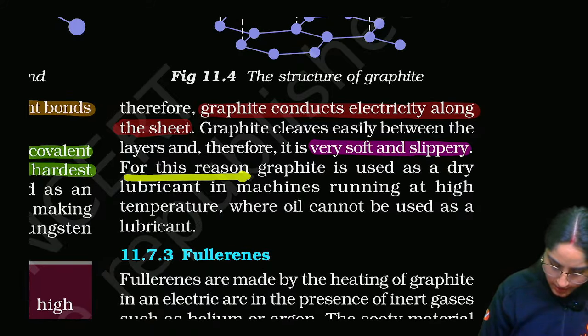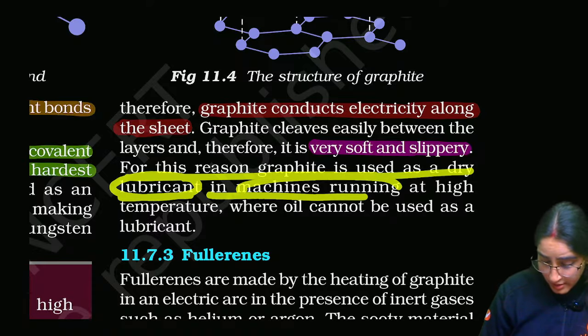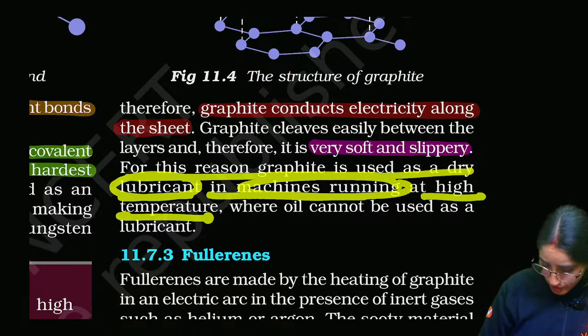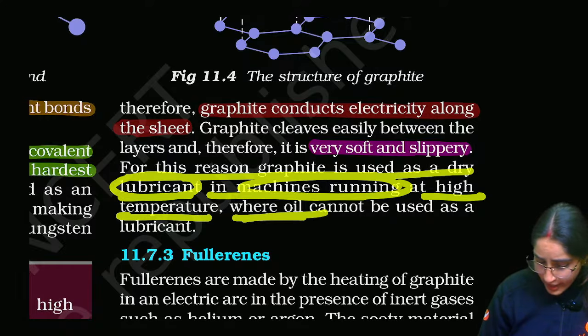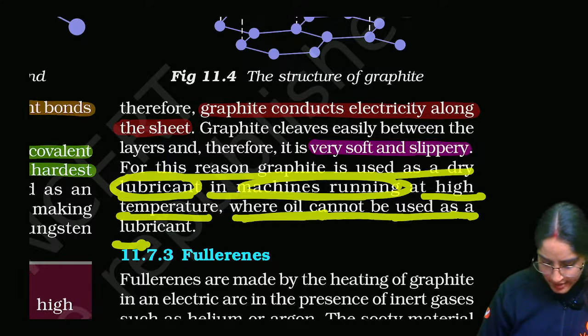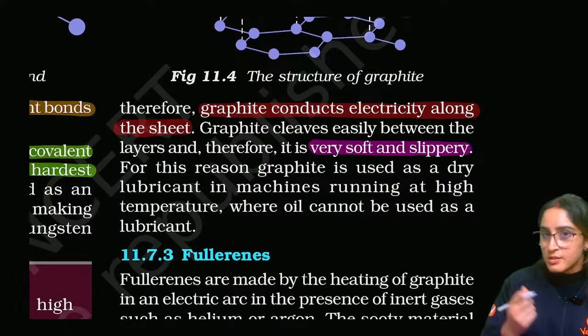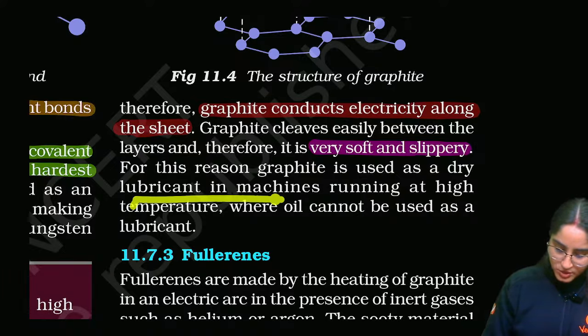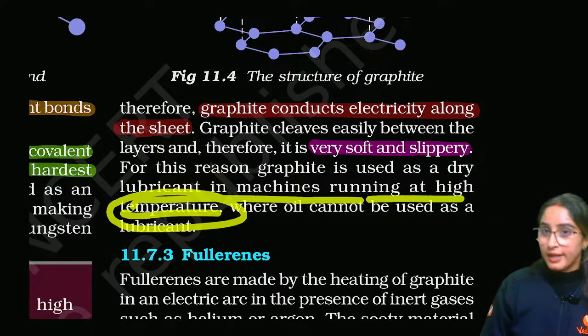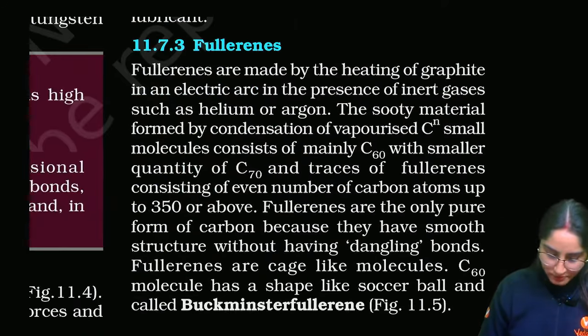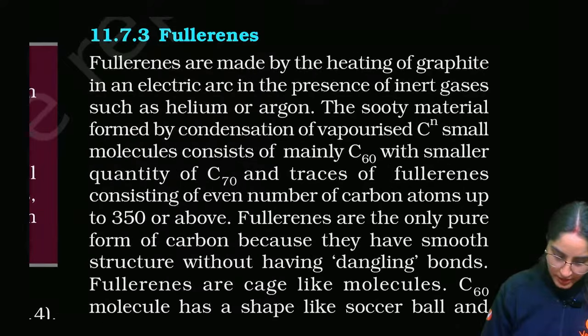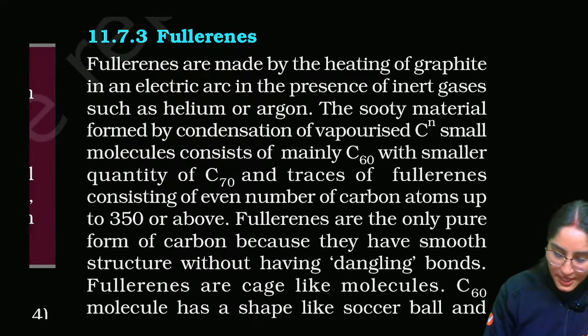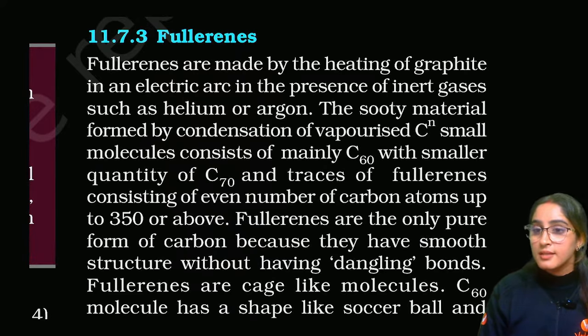For this reason, graphite is used as a dry lubricant in machines running at high temperature, where oil cannot be used as a lubricant. Because it's soft and slippery, and it's a good conductor, that's the reason it is used in machines under high temperature. Right. Then the last one is fullerene. That is another allotrope.